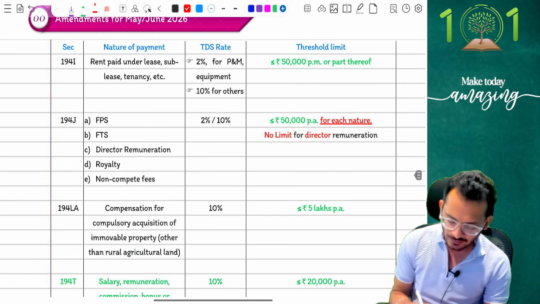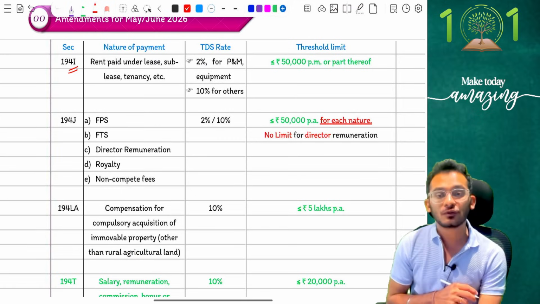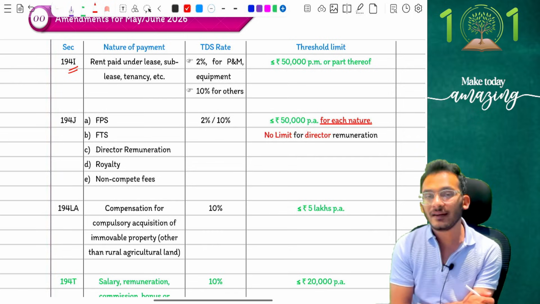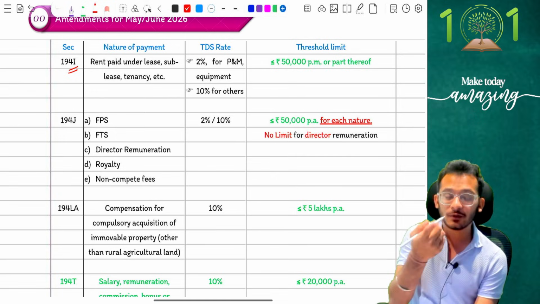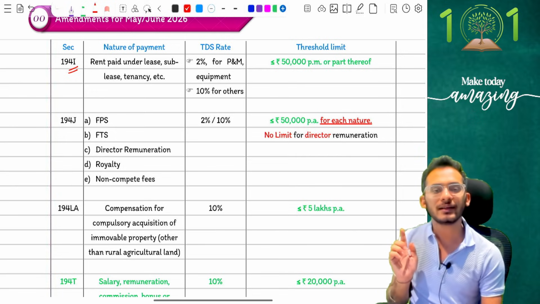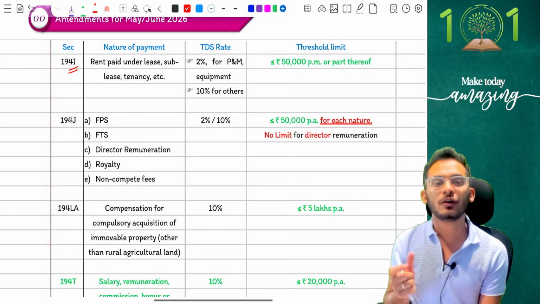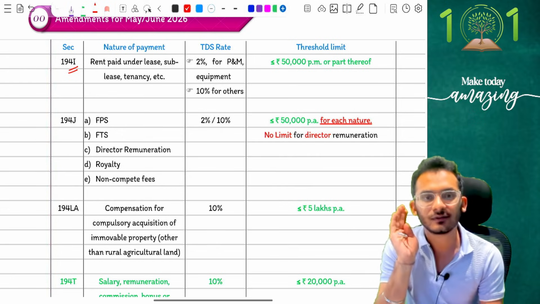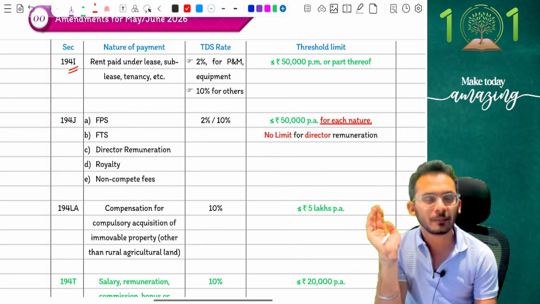Yes, good. Next is your amendment in 194I, people. For those who remember, until last year, when you had rentals, if you get TDS on rent, the TDS threshold was 2,40,000 for the whole year. And therefore, income tax law used to say, even if you have not occupied the property for some months, it was completely fine. As long as my overall TDS goes more than 2,40,000, they were expecting me to pay TDS.